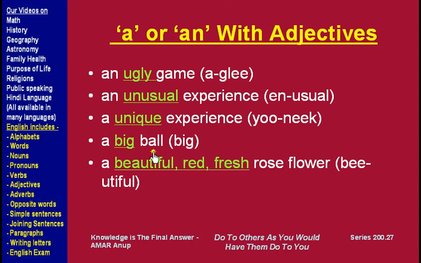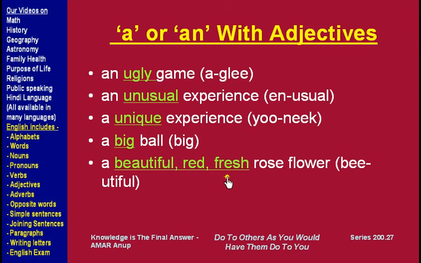Another example, ball is a noun, big is an adjective, big is pronounced as big, with b, a consonant at the beginning of the pronunciation, so we say a big ball. When there are more than one adjectives, like in this example, rose flower is a noun, and beautiful, red, fresh are three adjectives.